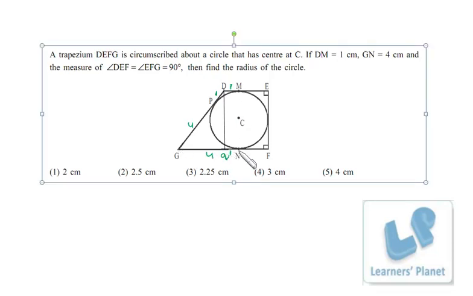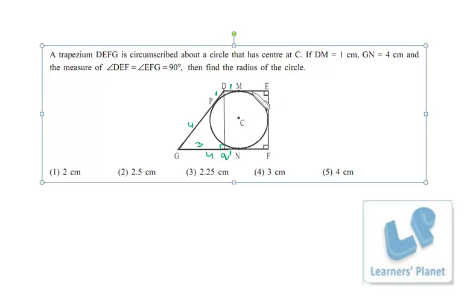Now from G to M the total length is 4, so if this is 1, this, that is GQ, must be 3. Now we have this right angle triangle GDQ, right? Over there it is hypotenuse, it is perpendicular, and it is base, right? So this is 5, this is 3, according to Pythagoras theorem, right? 3, 4, 5 Pythagorean triplet. So this is 5, this is 3, and this must be 4.